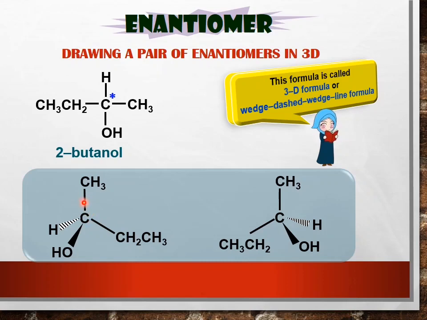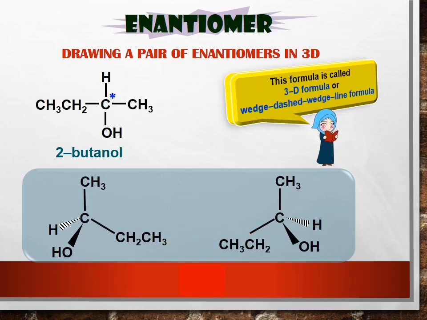We have a line above, a line here also, here we call it a wedge line, and here we call it a wedge dash line, and then we put all the groups of atoms here. You can put them anywhere, but make sure the position is in a tetrahedral shape. After that, you draw the mirror image of this compound.